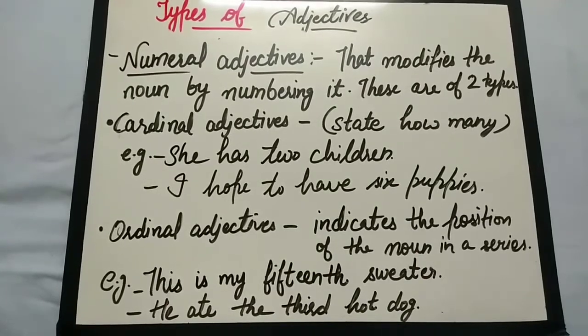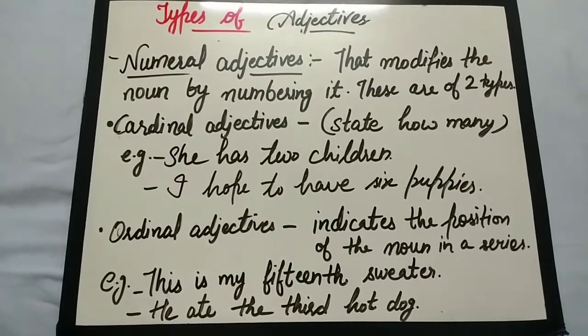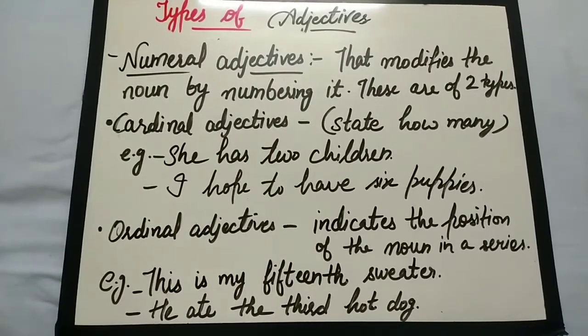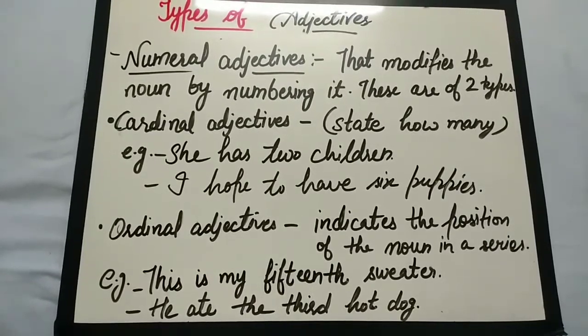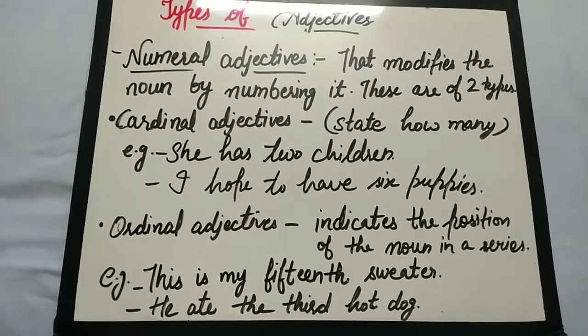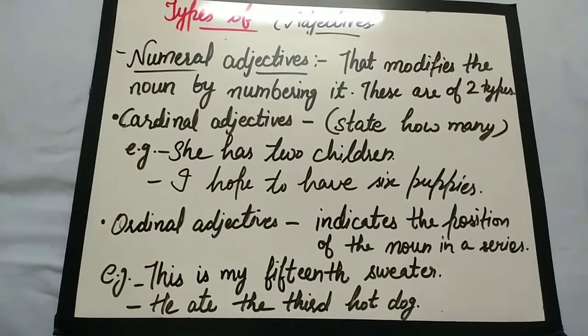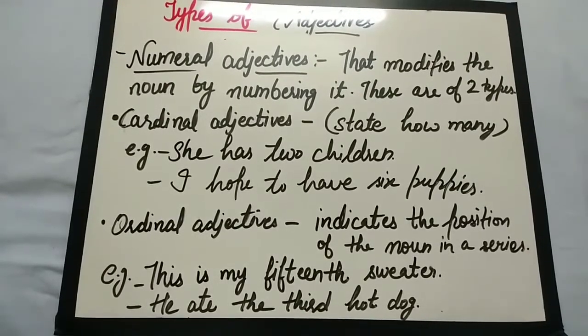So next type of adjective we have numeral adjectives that modify the noun by numbering it. So these are of two types, cardinal number adjectives or ordinal adjectives. So cardinal adjectives state how many and how much, and they are also known as quantitative adjective that describe the quantity of something.